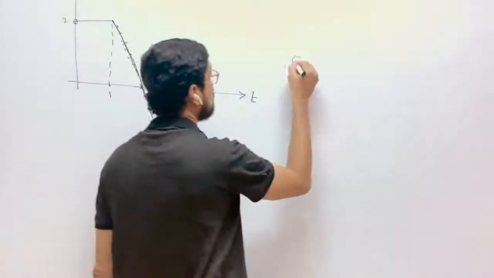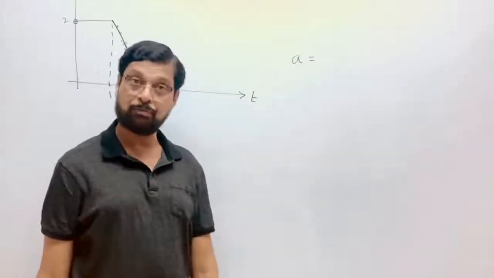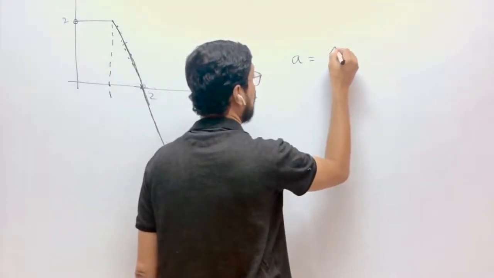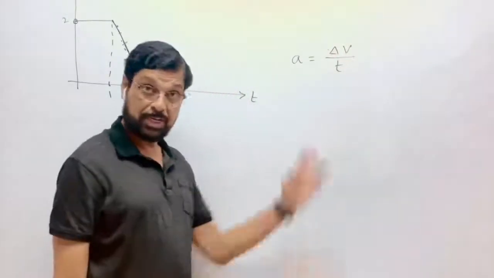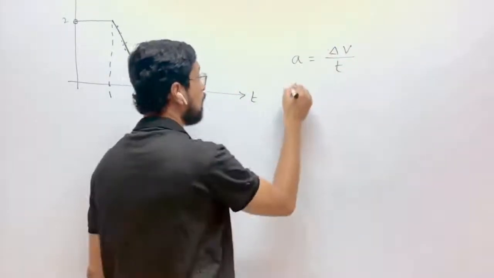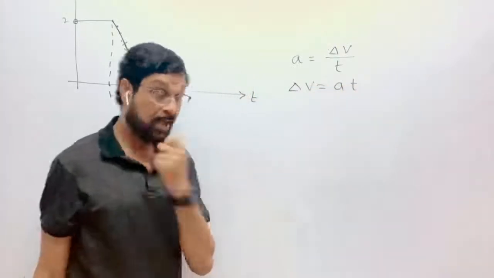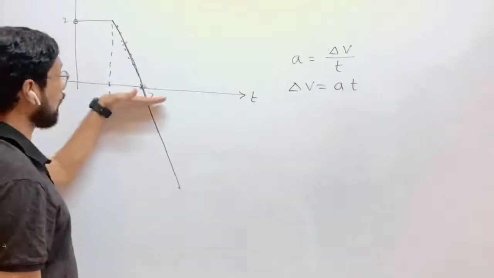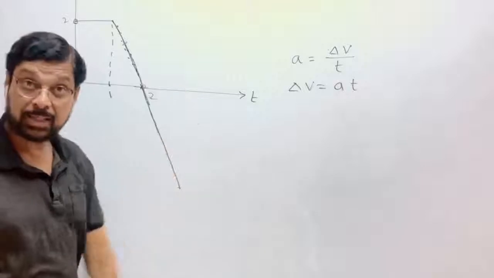Now acceleration we know is rate of change of velocity, means change in velocity per unit time, or delta V is equal to AT, acceleration into time. Acceleration into time, y into x, means area under the graph.